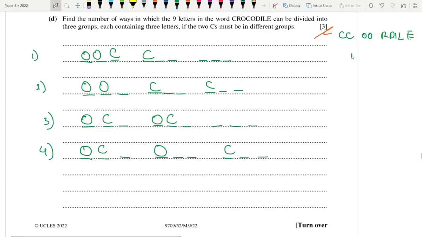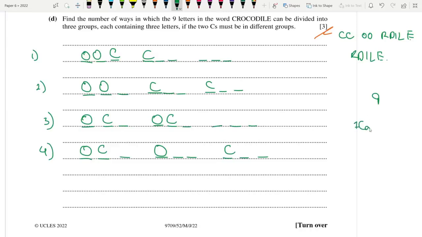Now we have R, D, I, L, basically the other 5 letters. Okay, so the mistake here would be writing 5C5, but it's not like that, because this is like that sum where suppose 9 friends are going to go on a trip with 2 cars.